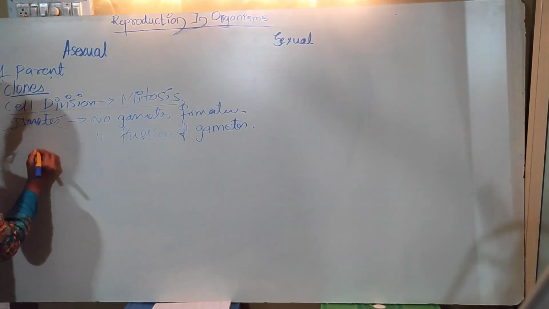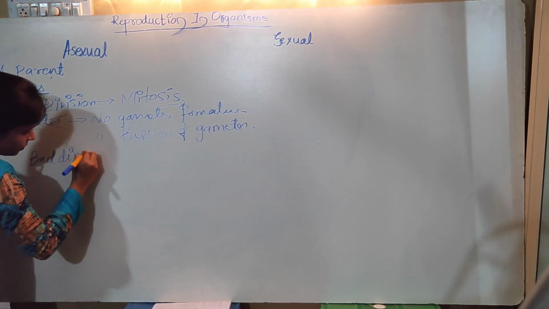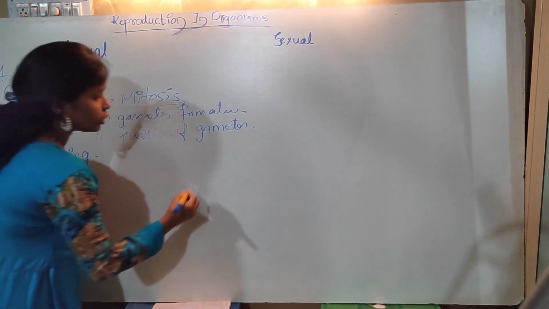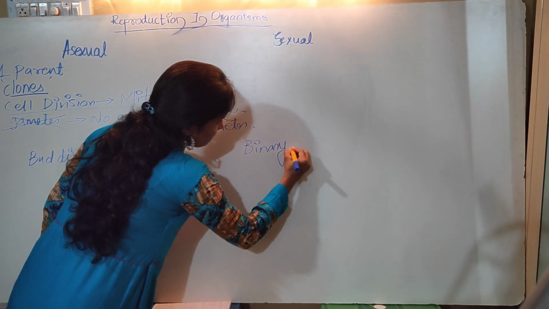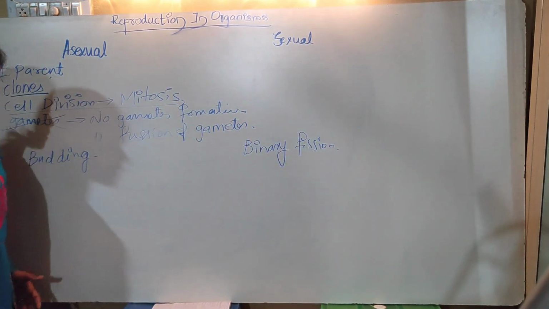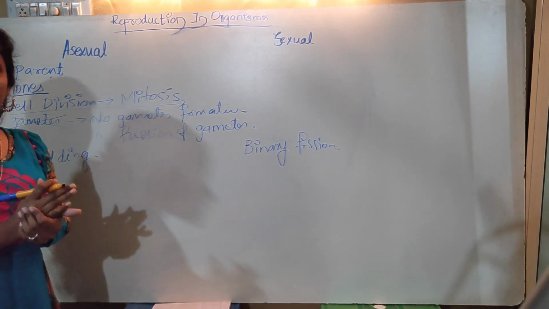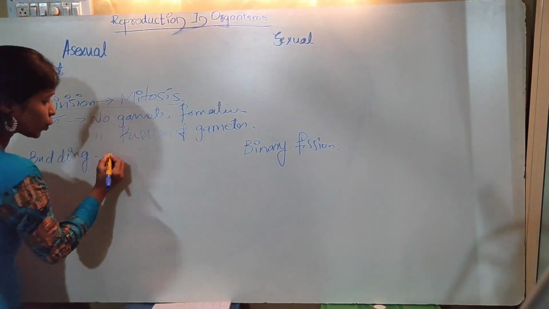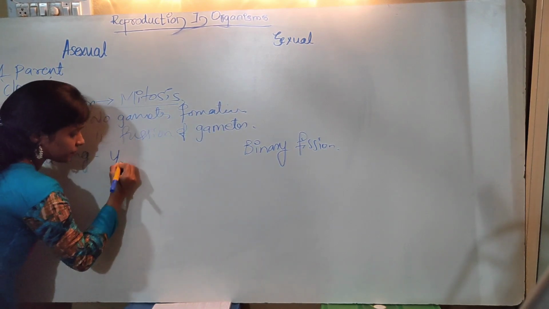First, we will come across budding, and we will also come across binary fission. What is budding? Budding is an unequal division of the cell. The cell is not going to divide equally, it is going to divide unequally. An example we can see is in yeast.